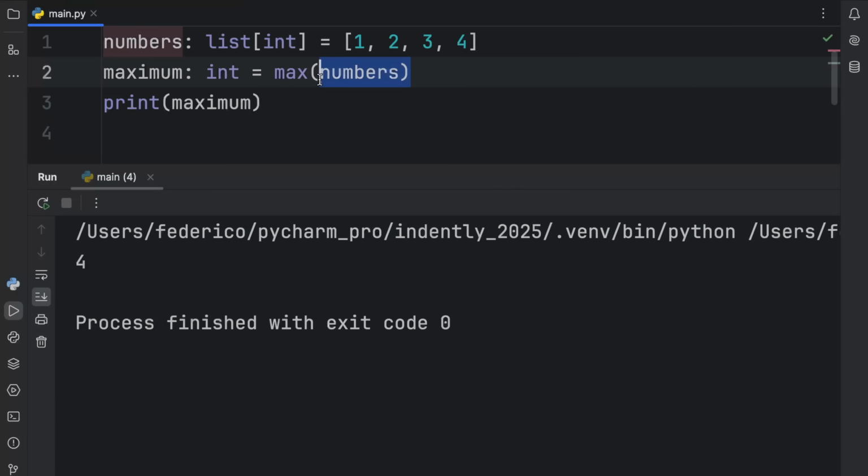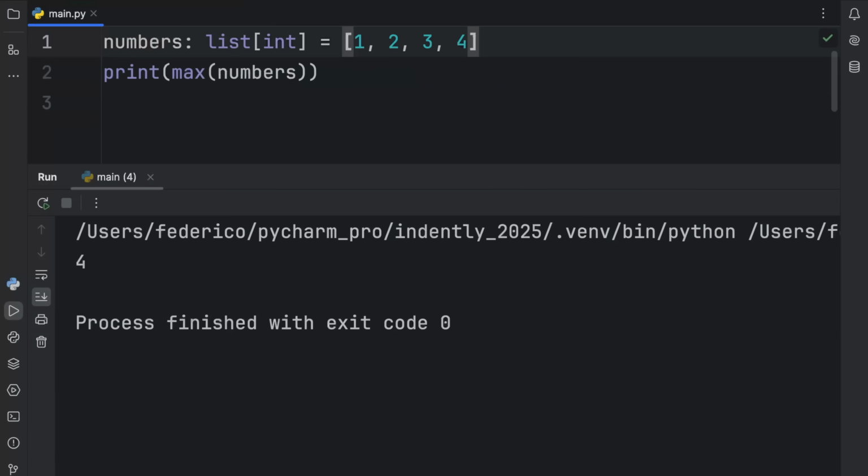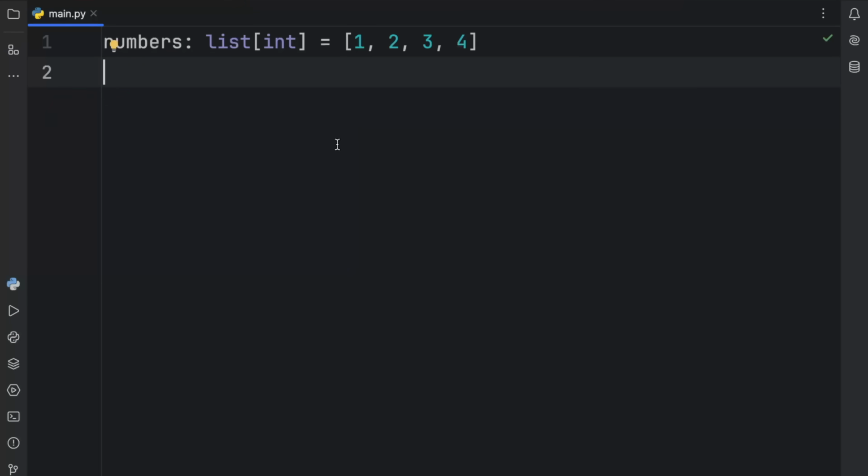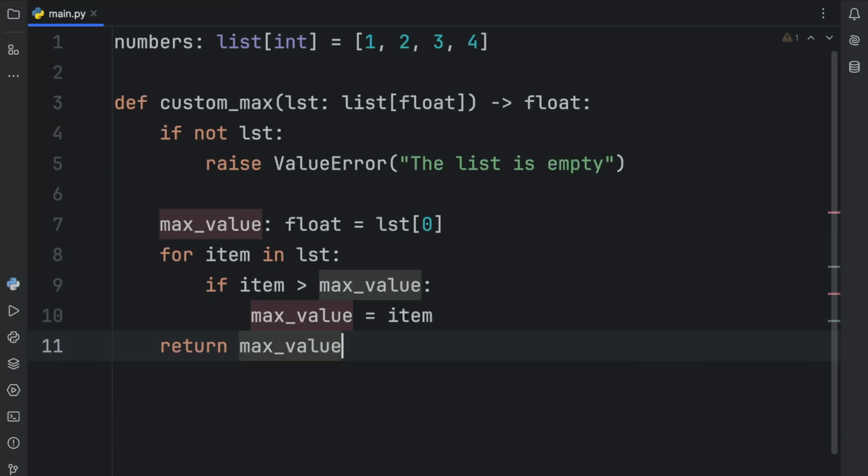I mean, obviously we don't need to create a whole new variable for that. We could also just pass it in directly. That's not the point. The point is that we used the built-in function of max. Now, let me show you the alternative and what some people end up doing because they think they're much smarter than the Python devs.